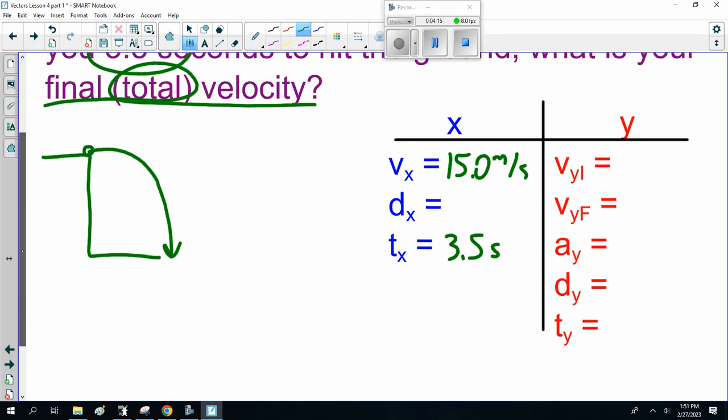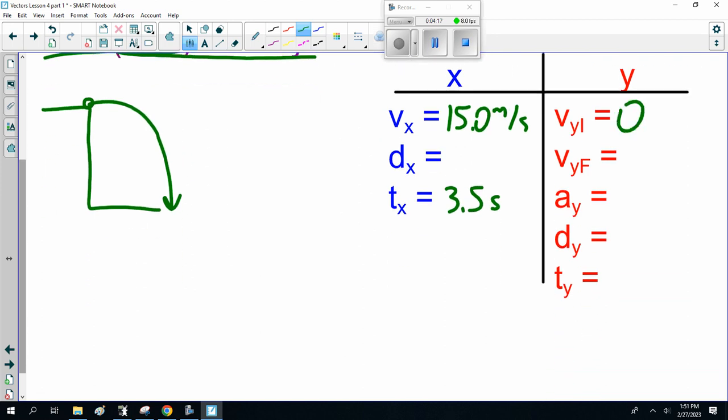Now, filling in for the y, you know your initial is 0. Why do I keep forgetting those vector arrows? Anyway, time's not a vector. Time 3.5 seconds. So, velocity y final is pretty easy to solve.